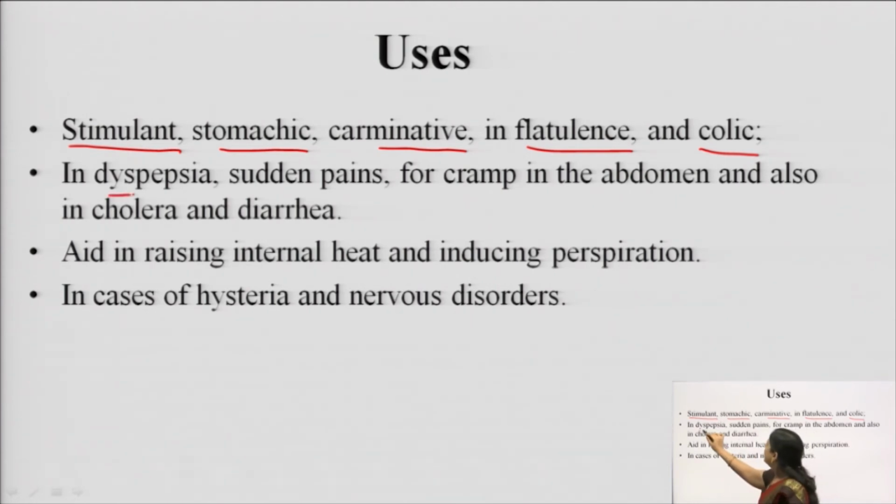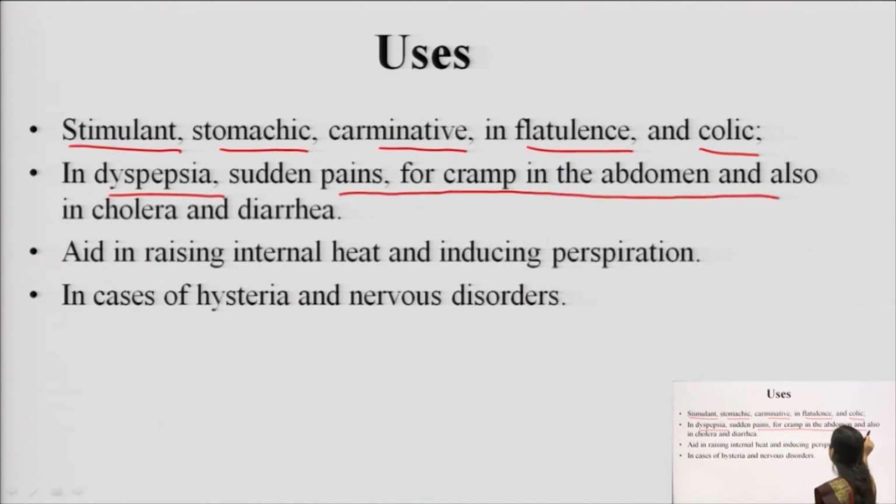Then it is used in the treatment of dyspepsia, when the pepsin release is not proper in the GIT, mainly in the stomach where pepsin is released. When it is not released properly, we call it dyspepsia. And when there is any abdominal pain, which means spasms in the intestine, there are many reasons why a person can suffer from abdominal pain. When mentha is given, it reduces the spasms of the GIT, because of which the pain is reduced.